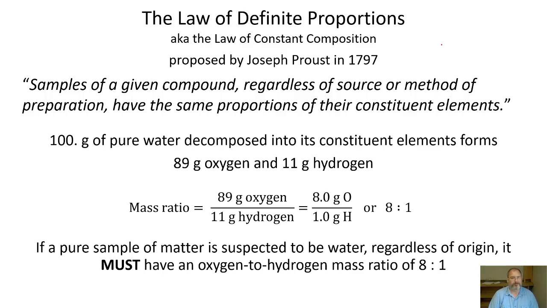And if that sample of matter does not have that proper ratio, it's either not water, or if it is water, it's contaminated and not pure. A big consequence of the law of definite proportion is the fact that the composition of a compound is not haphazard and it doesn't change from sample to sample, providing that it's pure.